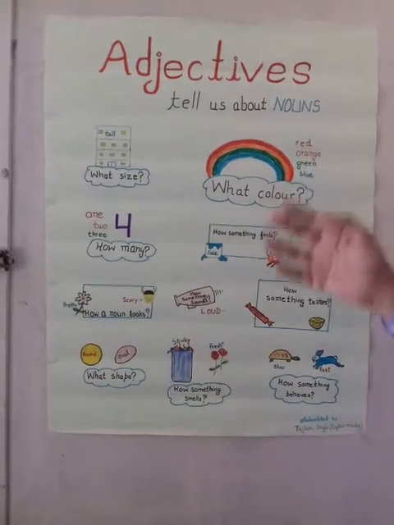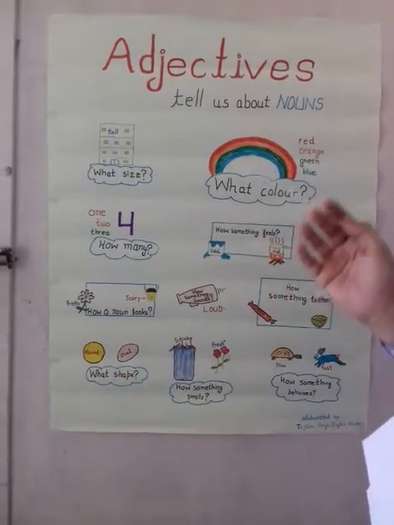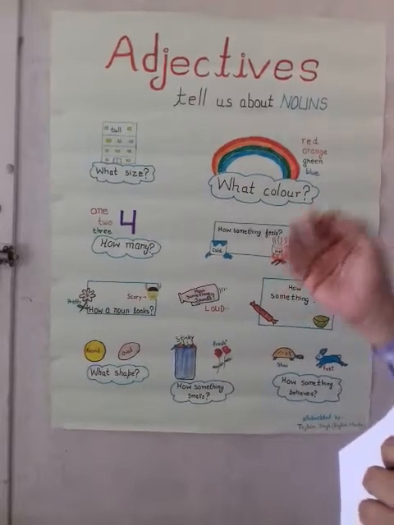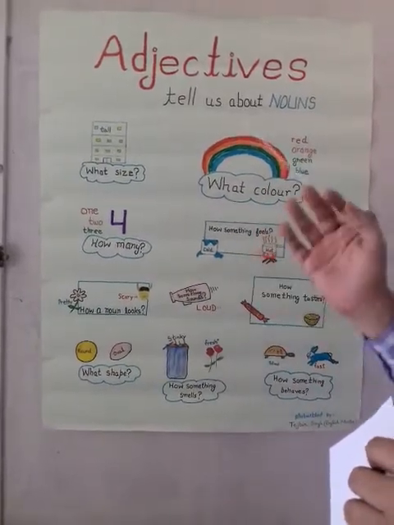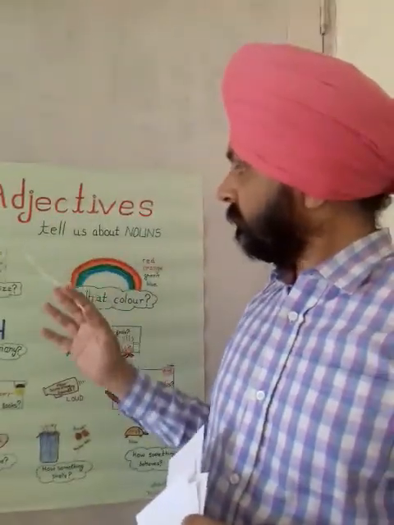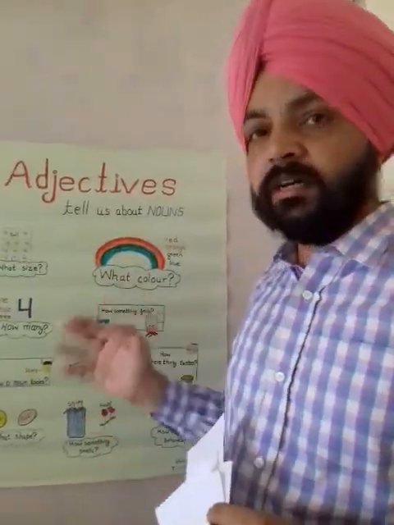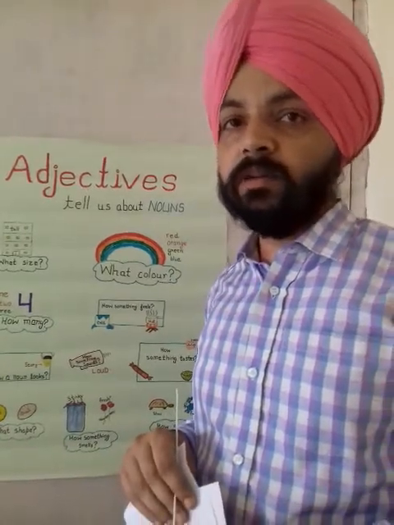So these are the different examples of the adjectives and the different things that are being told by the adjectives about the noun. So students, today we have learned about the adjectives and the different things that are being described by the adjectives about a noun.